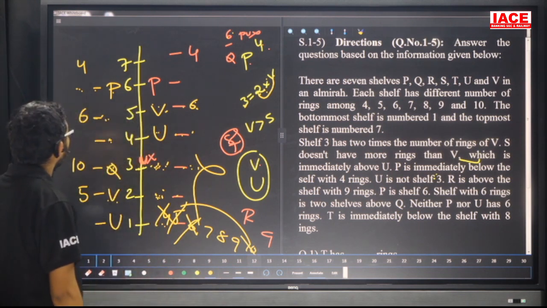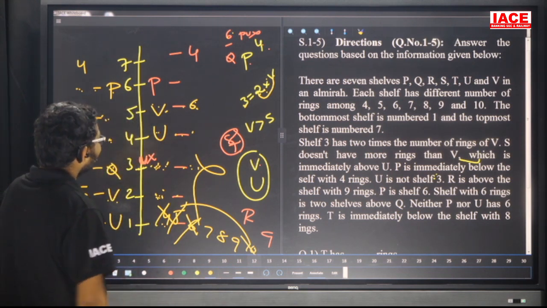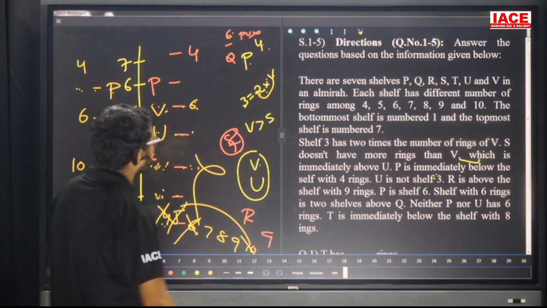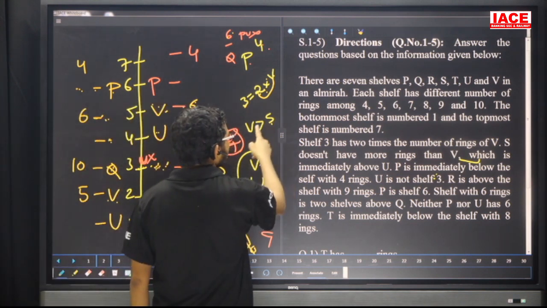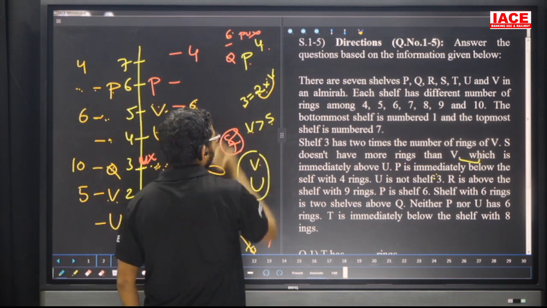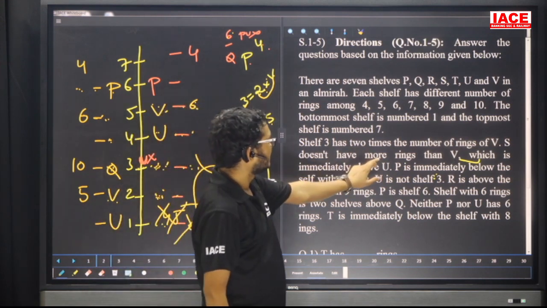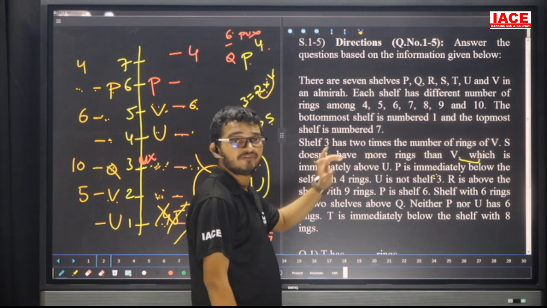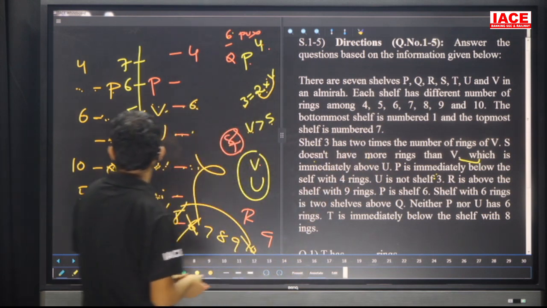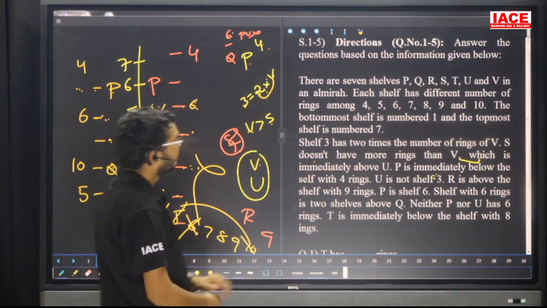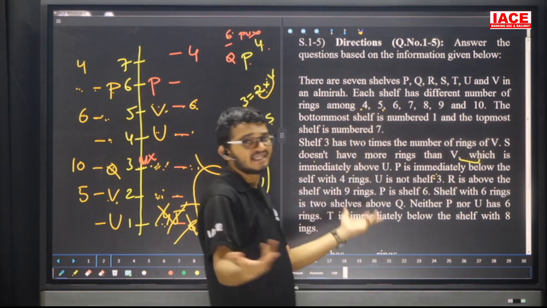Next one. Friends, the given is what? See here, S contains fewer rings than V. That means V contains more than S. So S does not have more than V, which means V contains 5 rings. V contains 5 rings means then compulsorily S contains 4 rings.